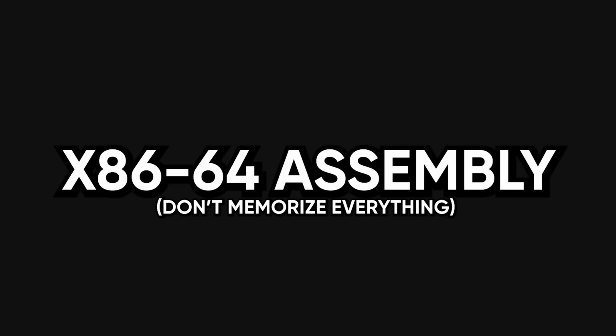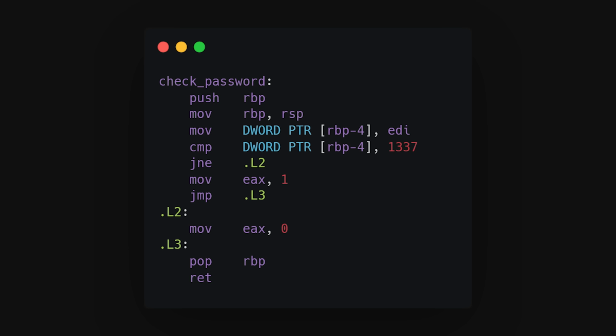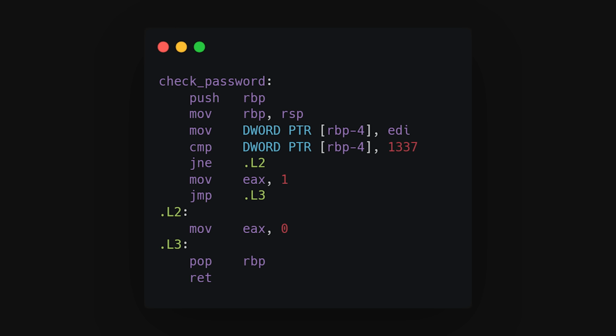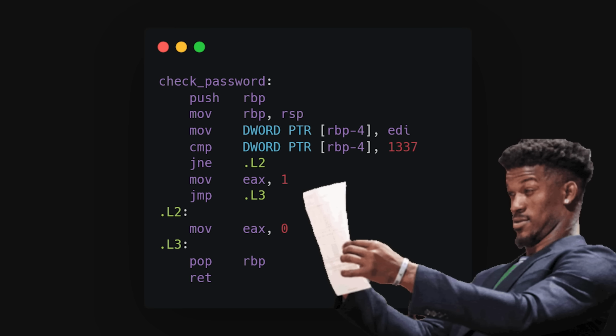Learn x86 and x64 assembly, but don't try to memorize everything. That's insane and unnecessary. Focus on recognizing patterns, like function prologues with push rbp and mov rbp, rsp that mark function starts. Common instructions like mov for moving data, cmp and test for comparisons, jmp, je, jne for conditional jumps that show program logic, call for function calls, and ret for returns. You don't need to write assembly from scratch. You just need to read it well enough to understand what a function does and where the interesting parts are.